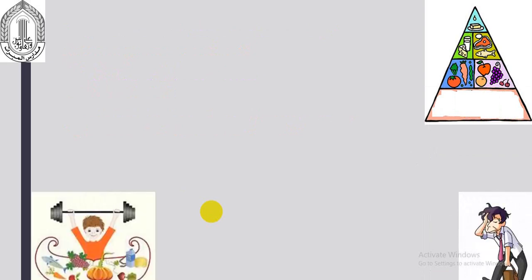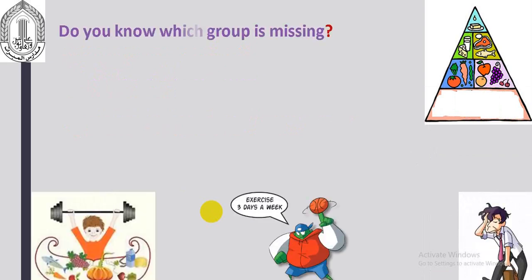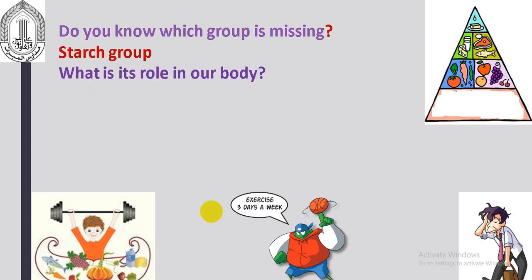The last one. What is this group right here? It's the group of starchy food and sugars. And what is its role in our body?